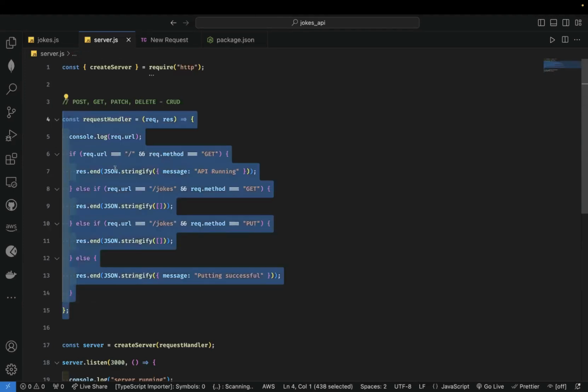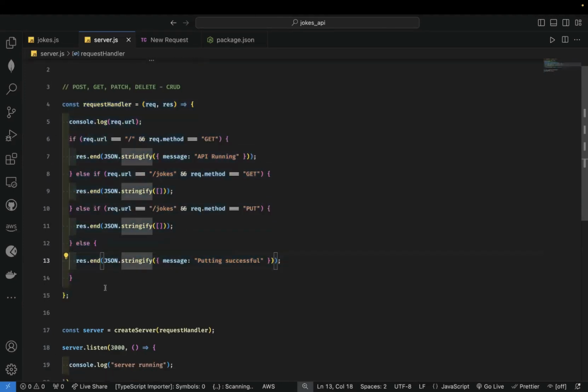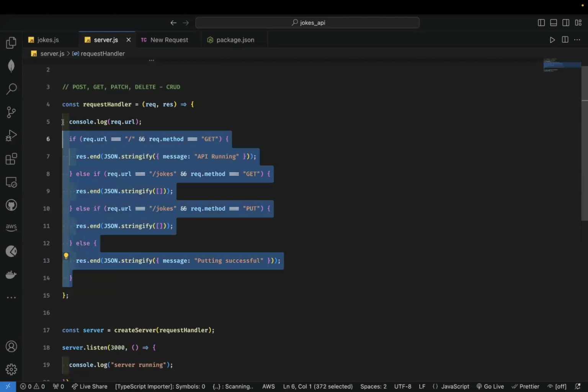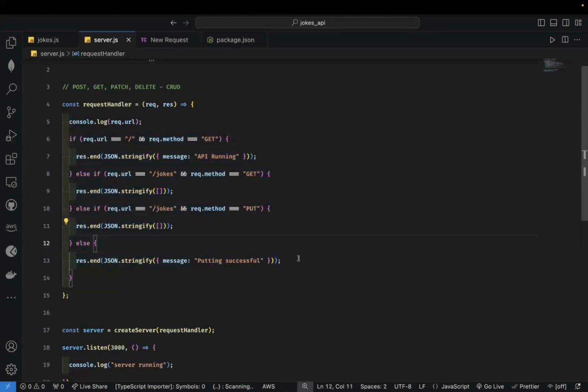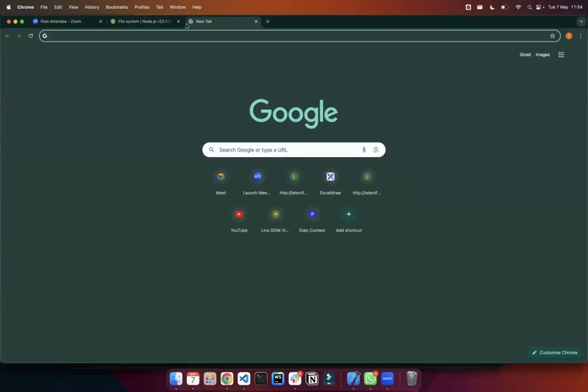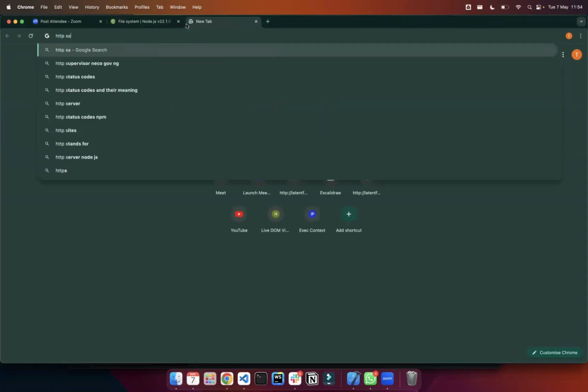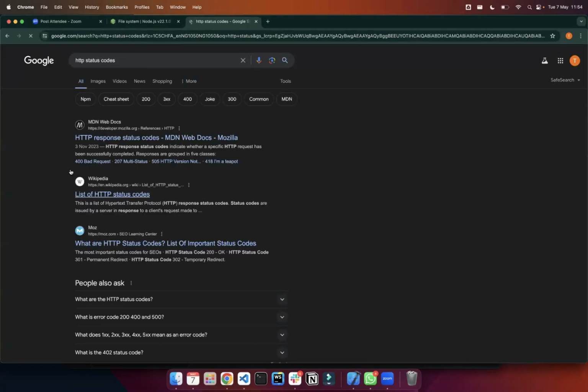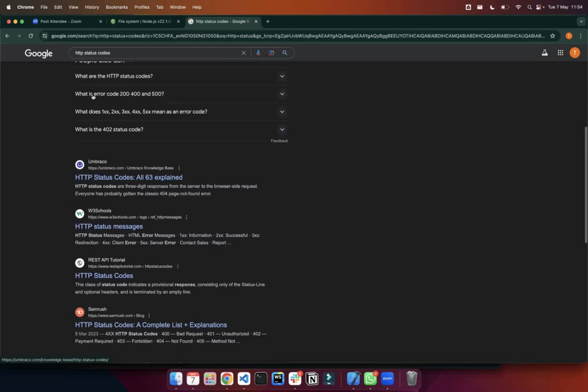Okay, so we're going to keep using HTTP to create more complex functionalities for our server. All right. So this is just us trying to test HTTP. So now that we had not found, okay, there's something called response or status code. There's something called status code. So if you check, you see this status 200, they all have meanings. All right. So if we come here and say HTTP status codes, all right, you will see that we have different status codes.